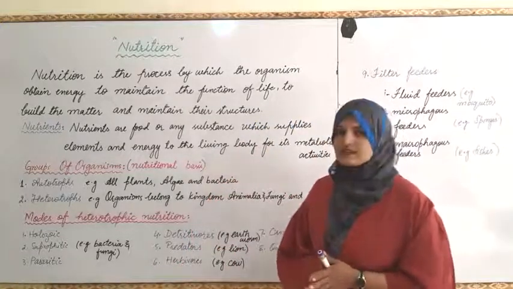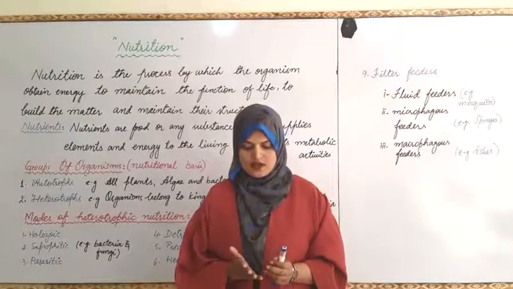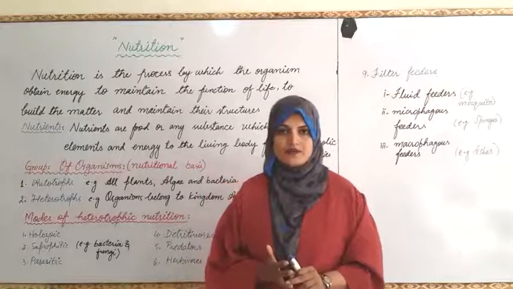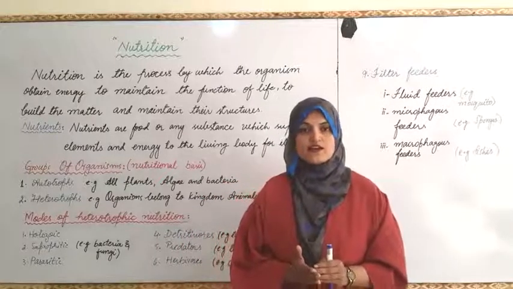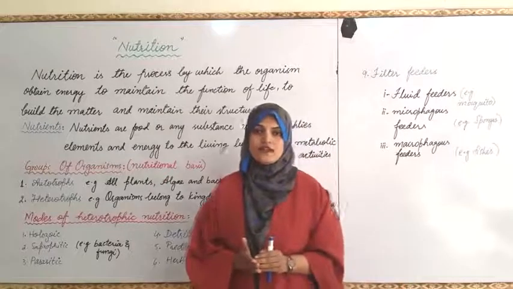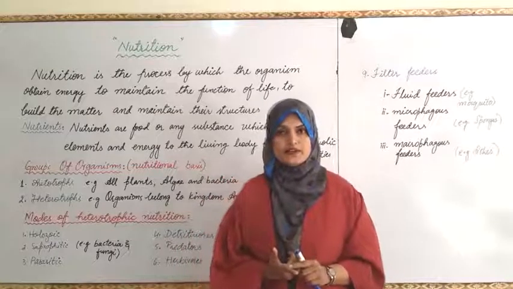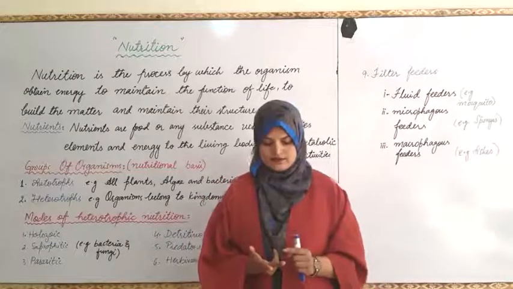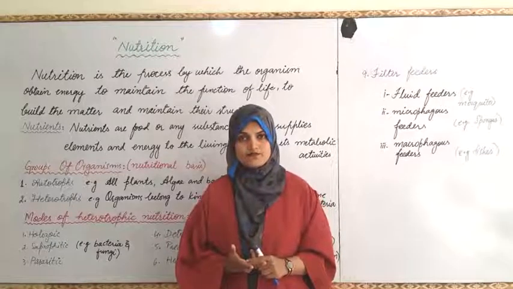The nutrient prepared by the autotroph is carbohydrate, while the various nutrients required for the survival of living organisms are carbohydrate, protein, lipid, as well as vitamins, minerals and water.